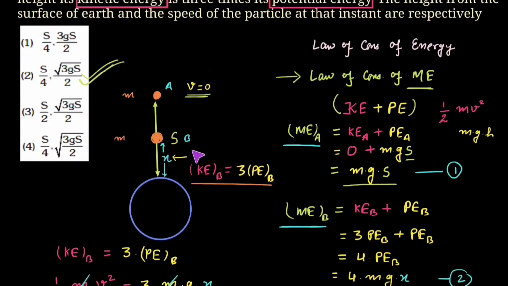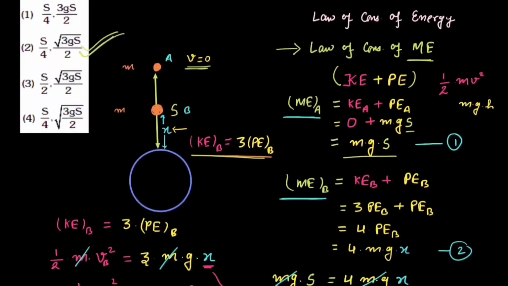After some time, this particle reaches point B, and we are assuming that the height of point B from the surface of earth is x. The condition for point B is that the kinetic energy of point B is 3 times its potential energy. This is the condition given in the question. So we will be finding the mechanical energy of point B, which is nothing but the sum of its kinetic energy and potential energy. Using this condition, the mechanical energy of point B comes out to be 4 times the potential energy of point B, which is mg into x, 4 times.